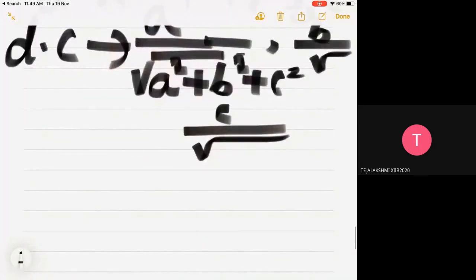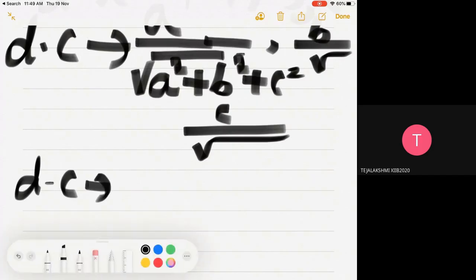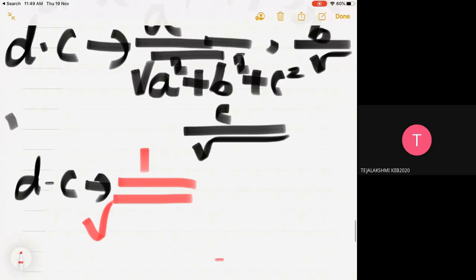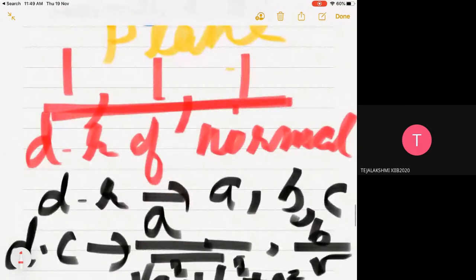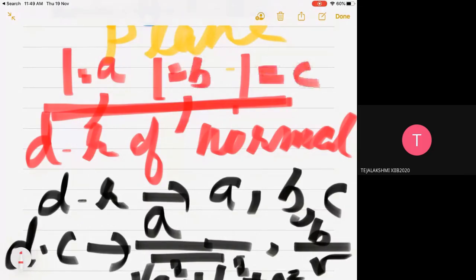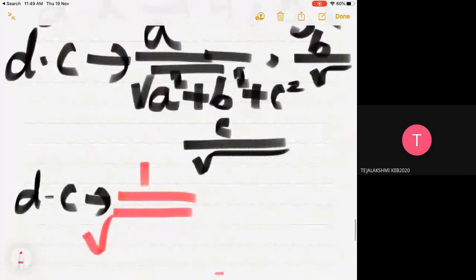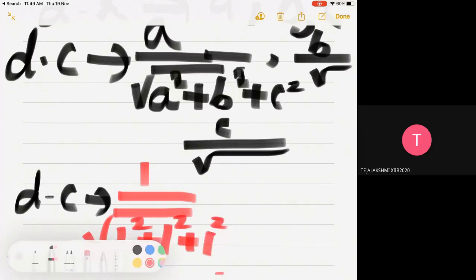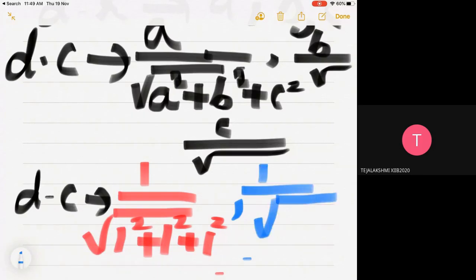So the direction cosine becomes 1 by root of 1 square plus 1 square plus 1 square, and again the same for the others.